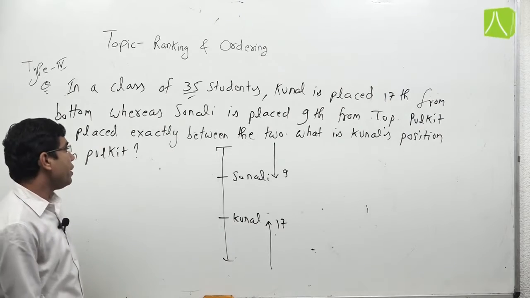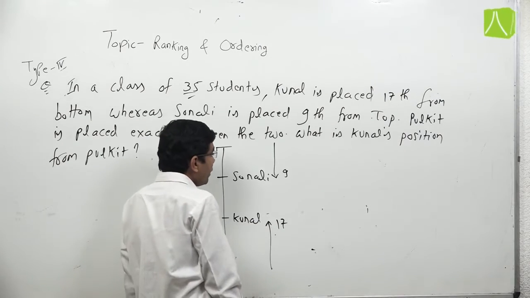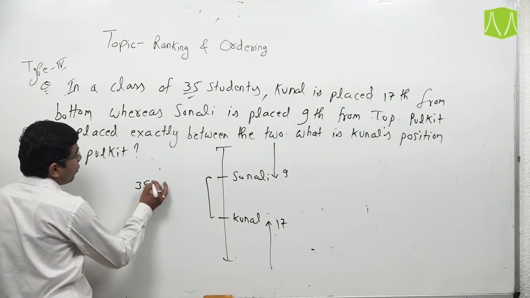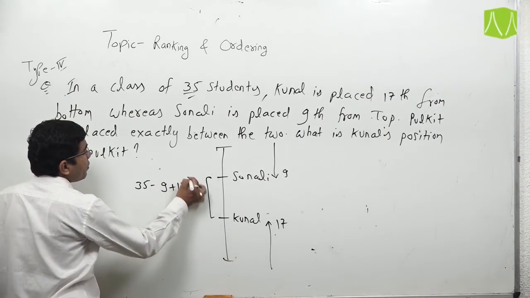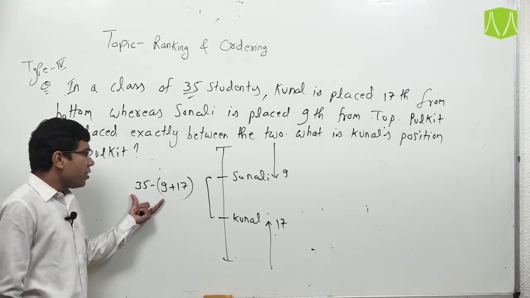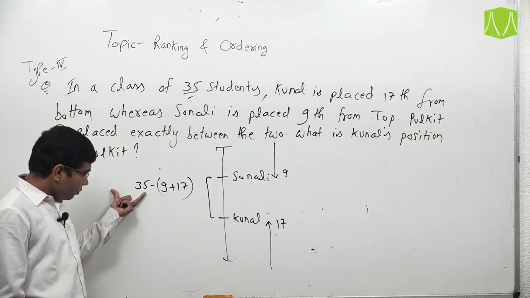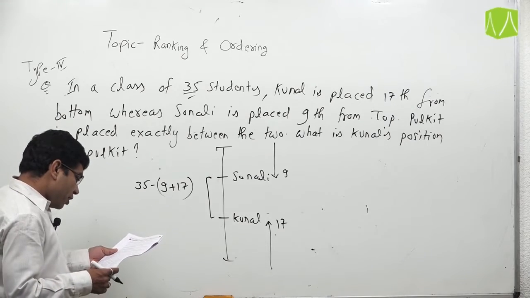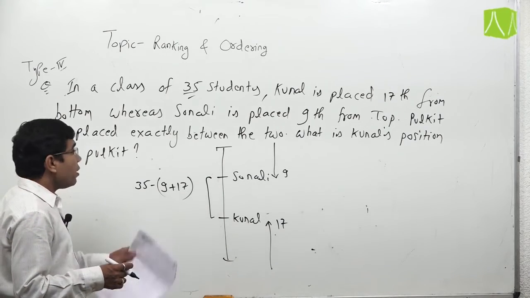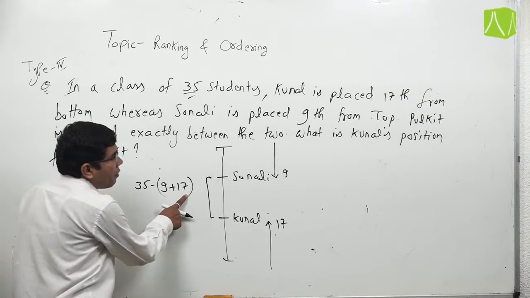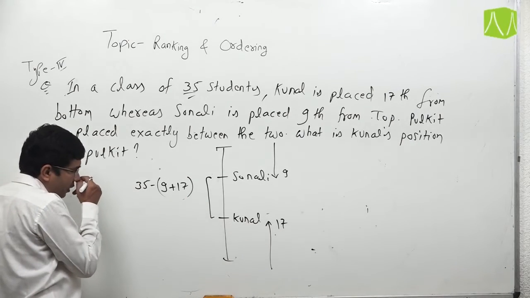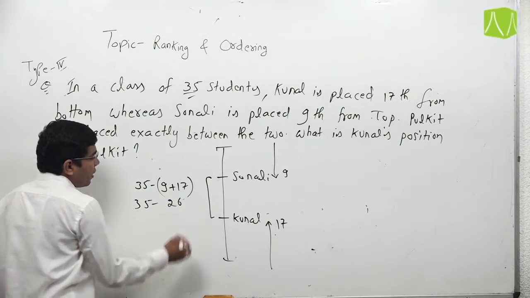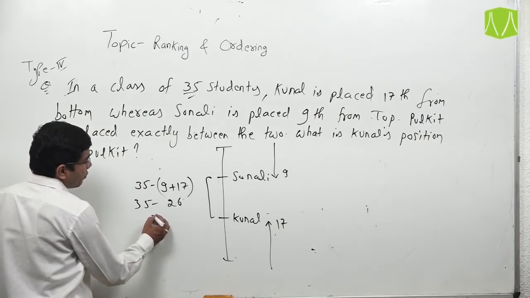So the number of students between Sonali and Kunal should be 35 minus (9 plus 17). 9 plus 17 is 26, and 35 minus 26 is 9.